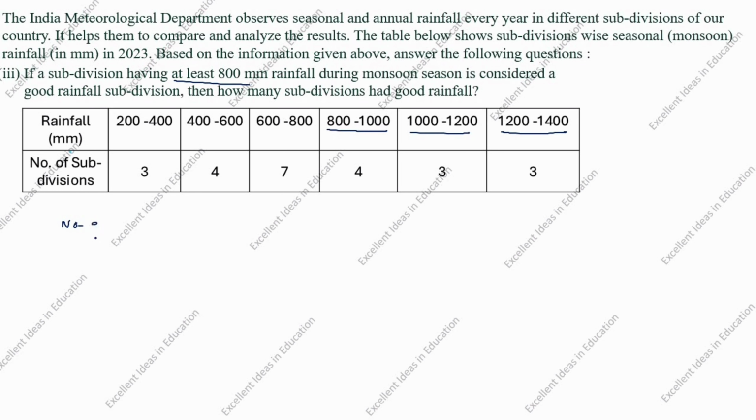They asked for the number of subdivisions, right? So we will take 4 plus 3 plus 3. 4 plus 3, 7. 7 plus 3, 10. So 10 is the answer for this question.